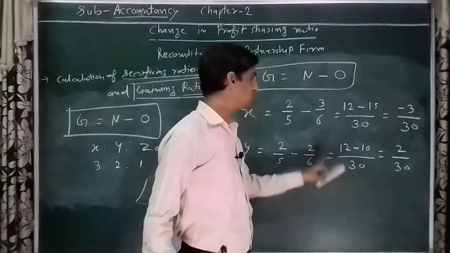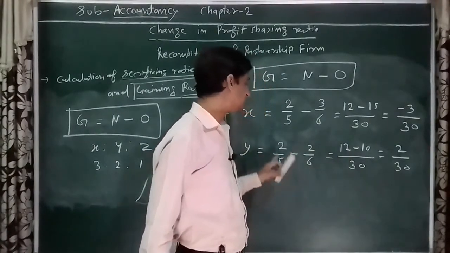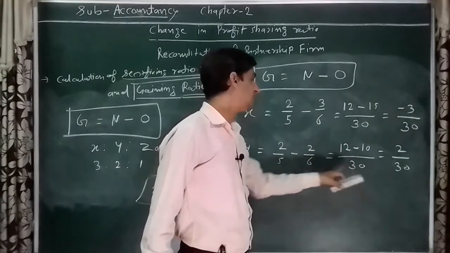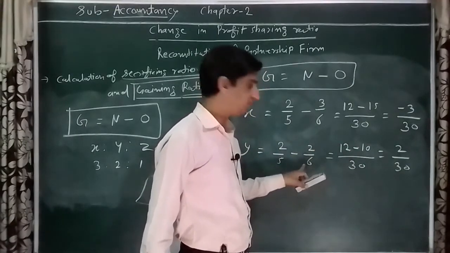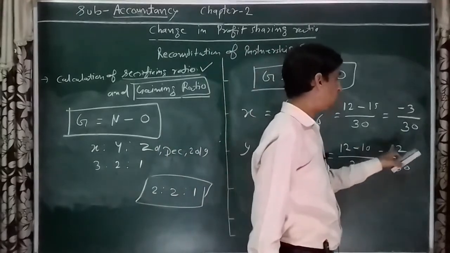New ratio minus old ratio, 12 minus 10 divided by 30, 2 upon 30.